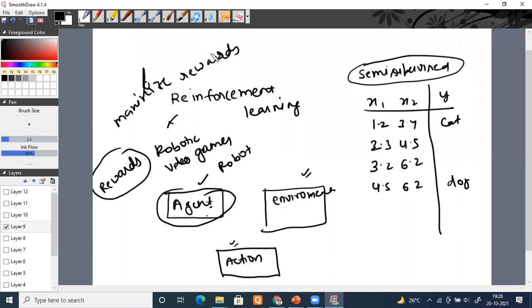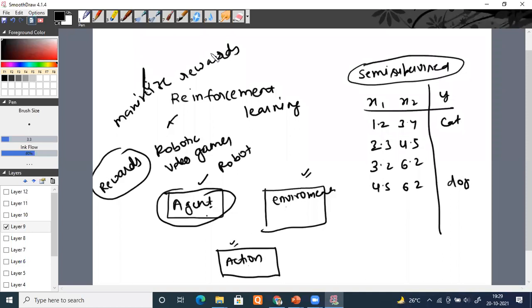Okay, so there are basically three kinds of machine learning algorithms. We came through supervised algorithms, in which we have labeled data, and unsupervised algorithms, in which we don't have any labeled data. If you combine them, then it is semi-supervised, and the third one is reinforcement learning.